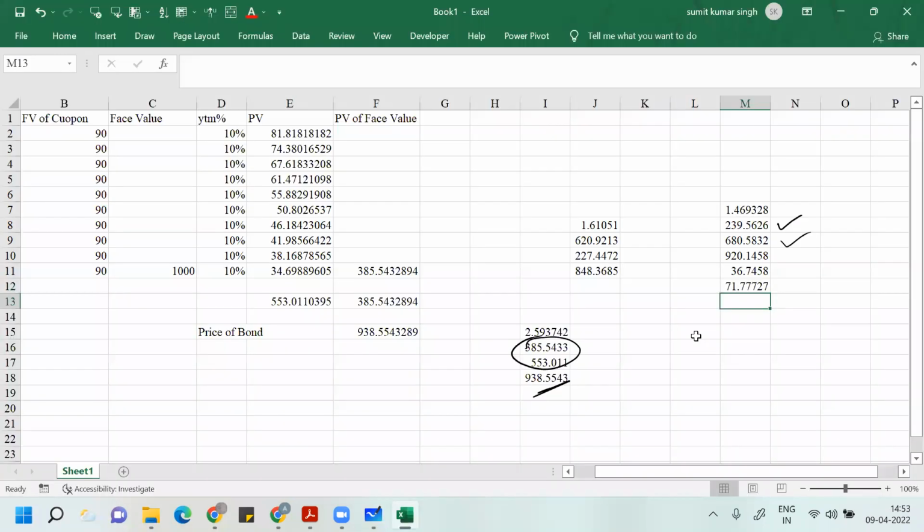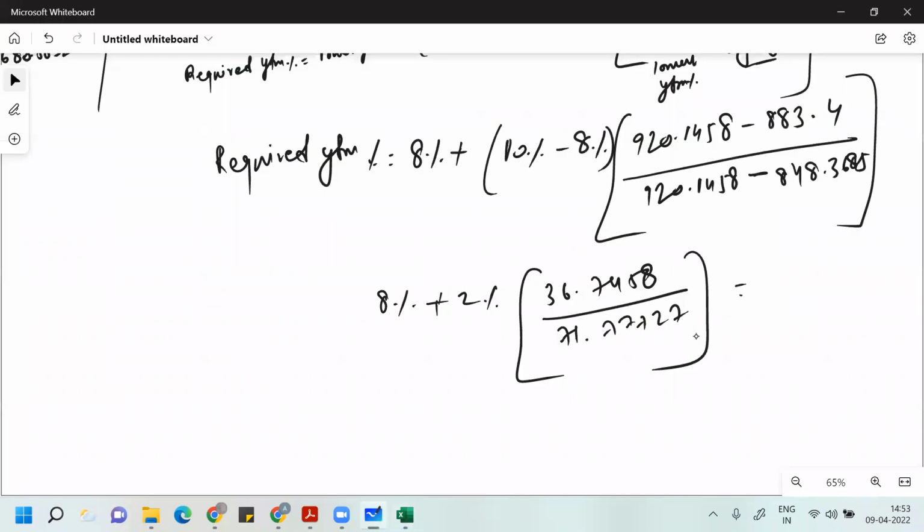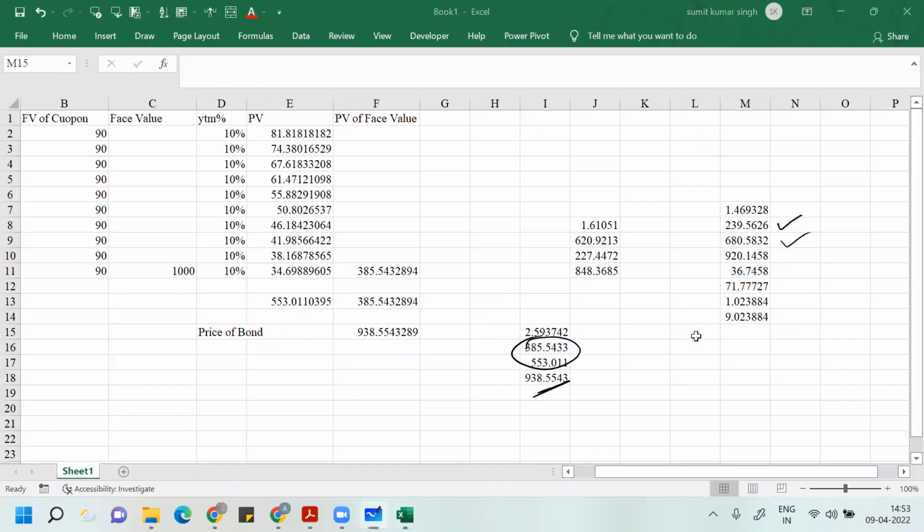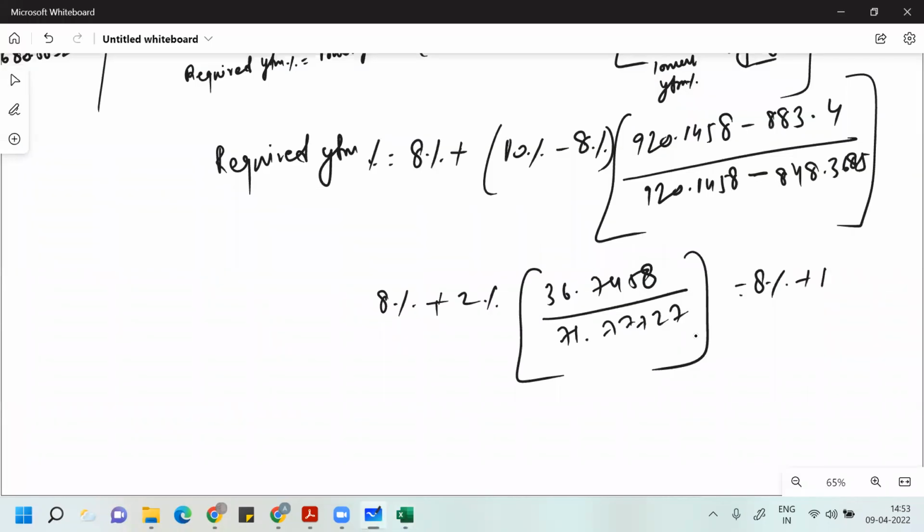If you divide this by this, and you multiply this with 2%, and then add this to 8%, you'll get your correct answer. So if you solve this, you'll get 8% plus 1.023%. So your correct answer is 9.023884%. This is your exact answer, the required YTM.